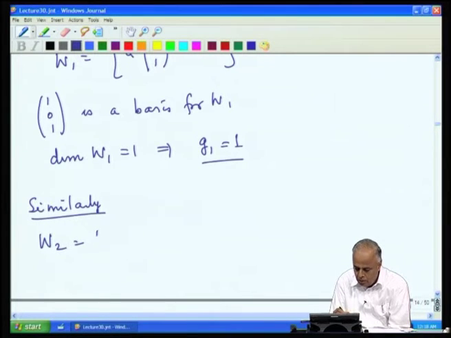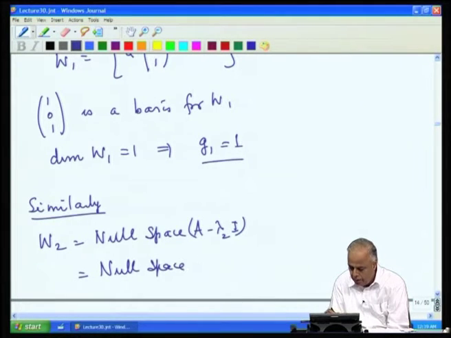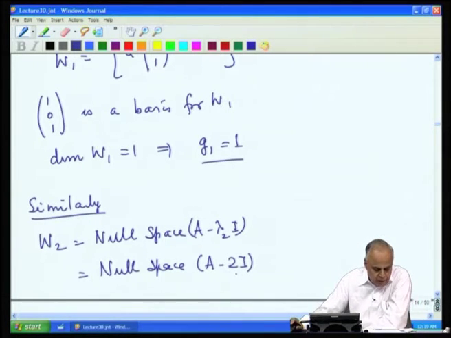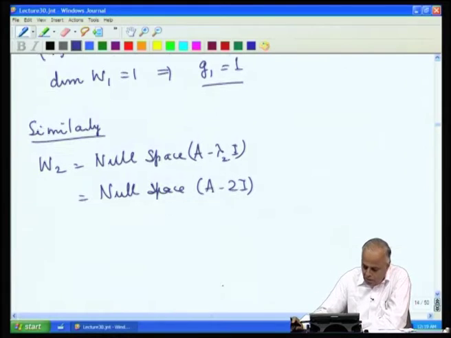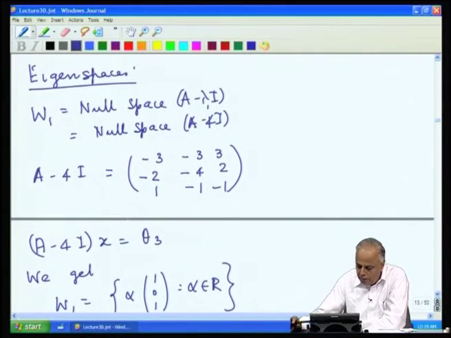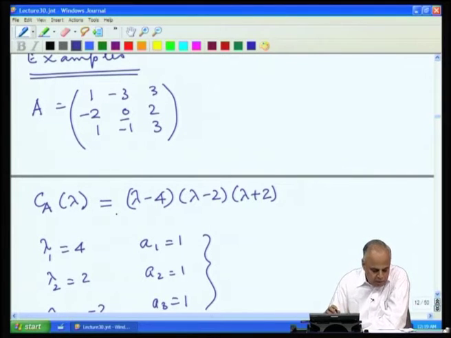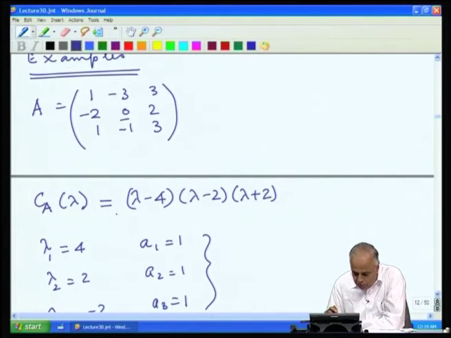Similarly, W2 is the null space of A minus lambda 2 I, which is the null space of A minus 2I. Now, again we have to subtract 2 from the diagonals, so you take the matrix A we had here and subtract 2 from the diagonal.